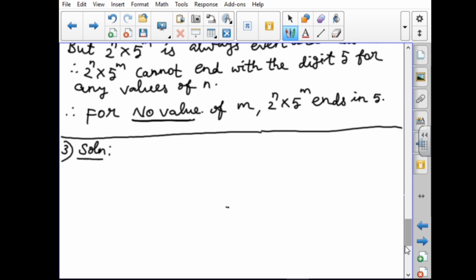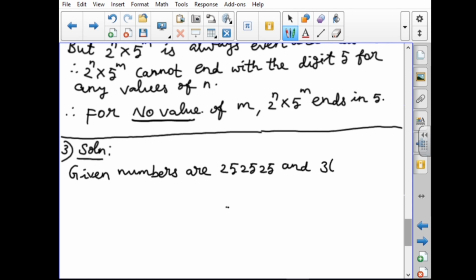We are going to follow the prime factorization method. The given numbers are 25 and 36.